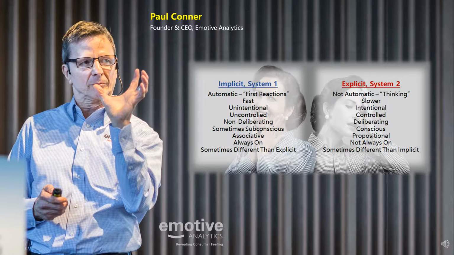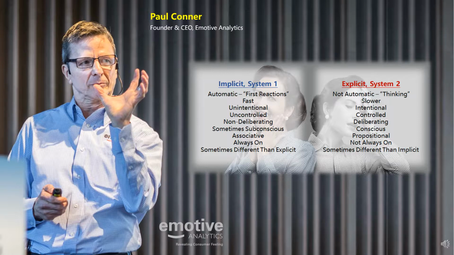Implicit System 1 thoughts and feelings can be considered our automatic first reactions to what we encounter in our environment, including marketing entities like brands, products, services, ads, package designs, and even messages. They're fast, unintentional, uncontrolled, non-deliberating, and sometimes subconscious, with other features you see listed here. Explicit System 2 thoughts and feelings are not automatic and really refer to us thinking about what we encounter in our environment. They're slower, intentional, controlled, deliberating, and always conscious with the other features you see listed here.